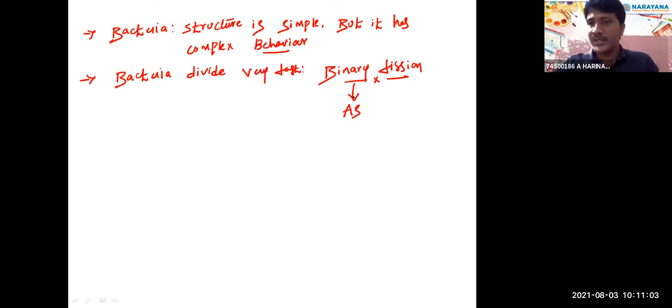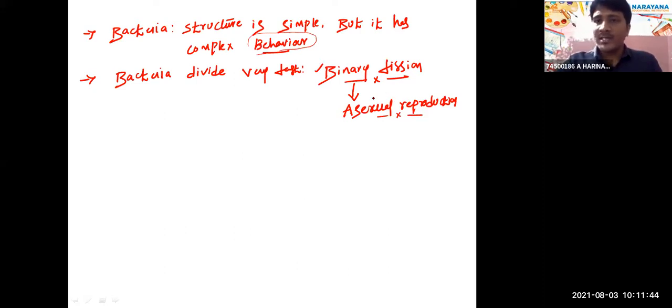One cell divides and forms two cells. But sexual reproduction involves the fusion of a sperm cell and an egg, right? Here there is no involvement of gametes, and no involvement of two parents. That's why this process is asexual reproduction. So bacteria consist of a very simple structure, divide very fast, and show complex behavior. Next, bacteria divide very fast by the process of binary fission. This is asexual reproduction, not sexual reproduction, right?